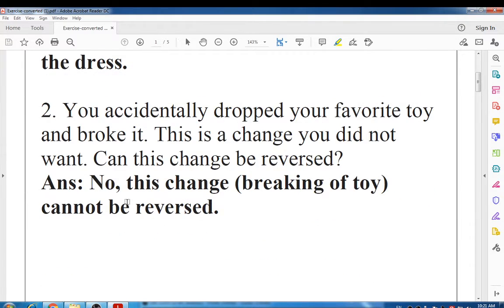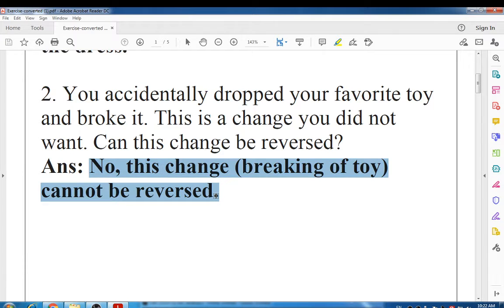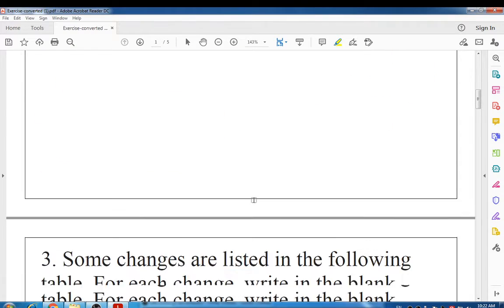Question 2, an easy example: you accidentally drop your favorite toy and break it. This is a change you did not want. Can this change be reversed? Can you get your favorite toy again from these broken pieces? No. So this change cannot be reversed, this change is an irreversible change.